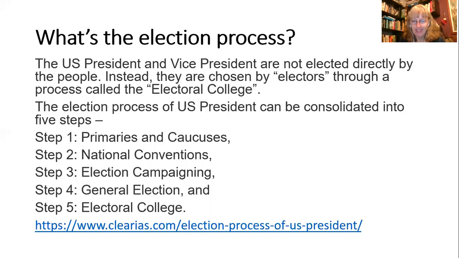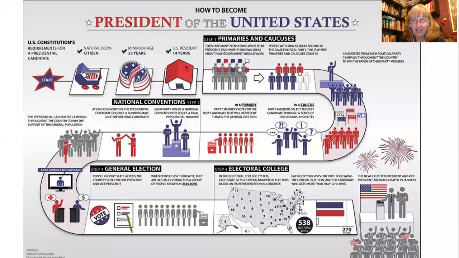Okay, so here is a nice visual all about the stages. How to become President of the United States. Would you like to be the president? So the first bit is at the top left-hand corner. You have to start with the requirements. Have a look at the star where it says start. Those are those 3 requirements.